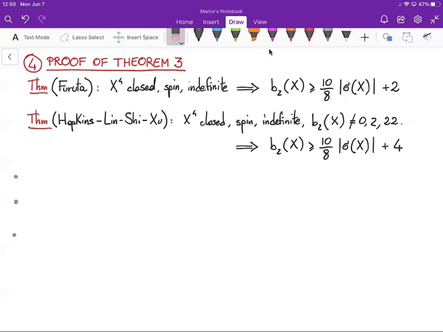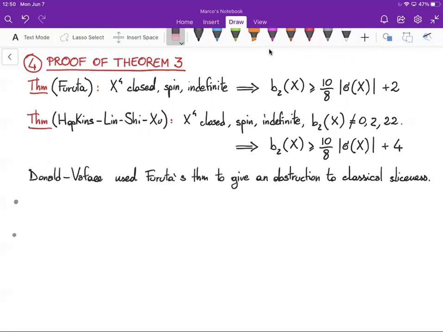Donald and Vafaei used Furuta's theorem to give an obstruction to classical sliceness. Our theorem 3 is a generalization of their theorem. After Donald and Vafaei, Twang improved the result using Hopkins, Lin, Shi, and Xu's improvement of Furuta's theorem.